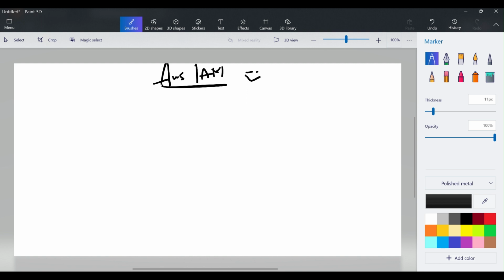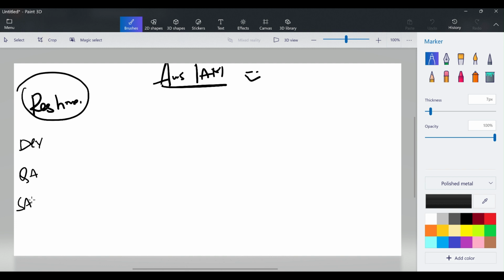AWS services. Okay, guys, imagine there is a startup company and there is a CEO for that startup company and her name is Reshma. For time being, just imagine. So she does have a startup company, and what is her next task? She has to make sure that she is hiring some employees, and she has to make sure that she is delivering the productivity to the end user. So for that, what she did, she hired one developer, and then she hired one QA engineer, and then she hired one salesperson.